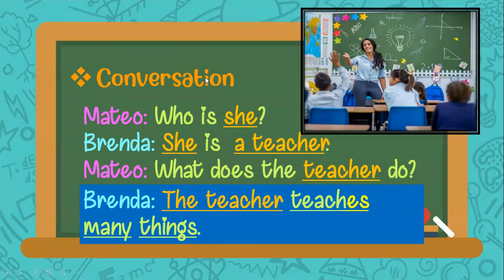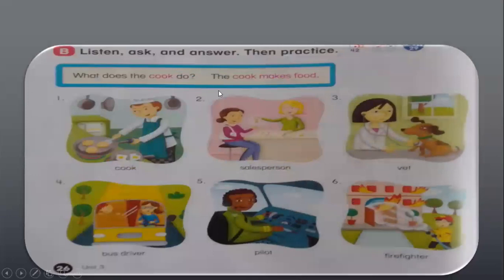It's similar to what does the teacher do, but in this case, we change the occupation. And we complete the question saying do. And look here, it says the teacher teaches many things. But in this case, it's not the teacher, it's the cook. So the answer will be, the cook makes food.